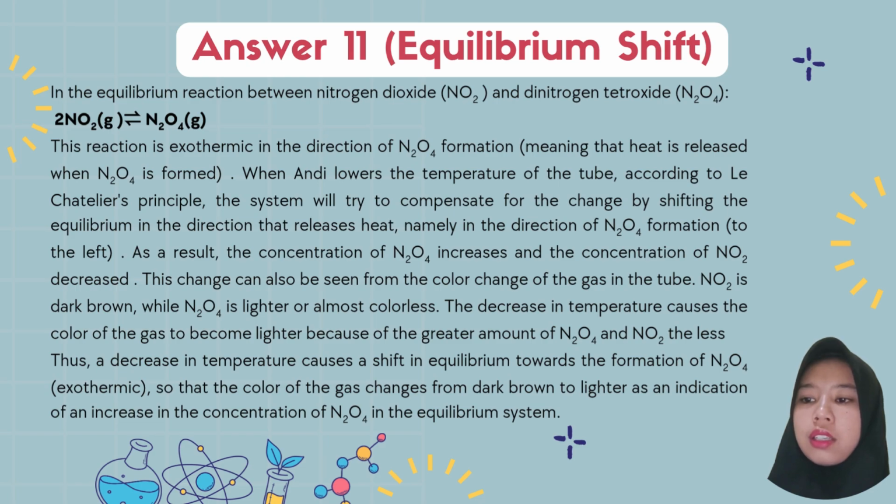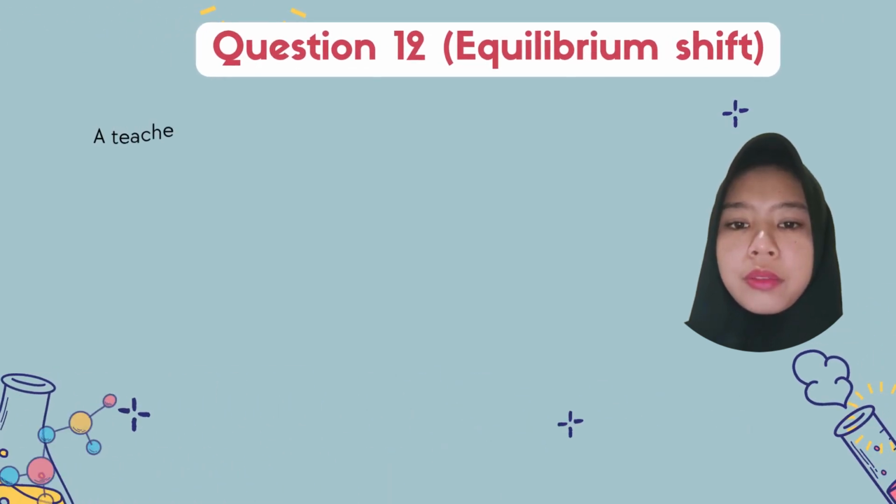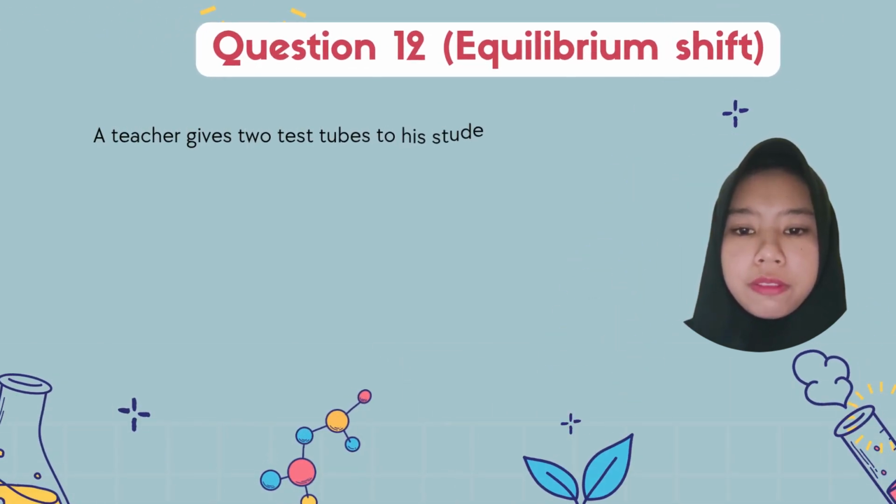Thus, a decrease in temperature causes a shift in equilibrium toward the formation of exothermic dinitrogen tetroxide, so that the color of the gas changes from dark brown to lighter as an indication of an increase in the concentration of dinitrogen tetroxide in the equilibrium system.